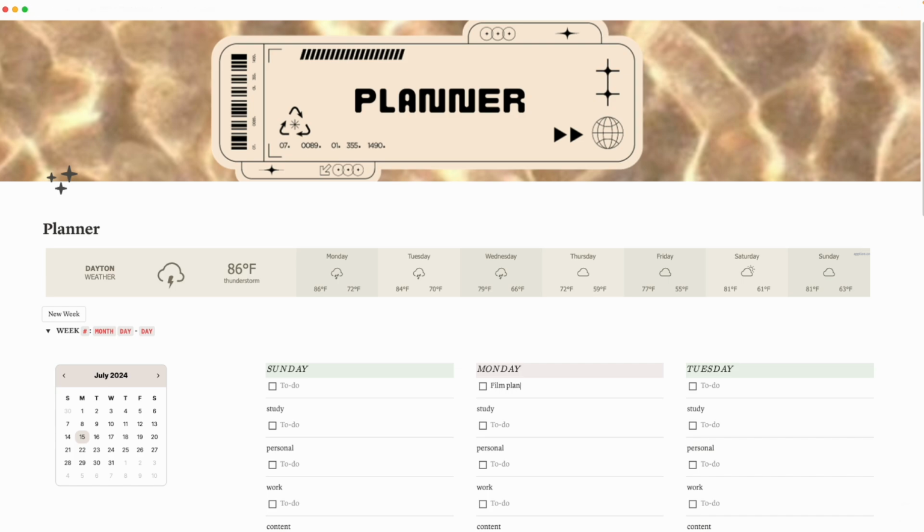Now, the personal planner that I downloaded was able to be customized and tweaked to my liking, and I love that, but I also love that it already came in a to-do list style. I kind of like that, and I was able to see every day of the week at a glance. I usually put the top 3 most important things that I wanted to get done that day at the very top, and then there was a divider separating the rest of the tasks. So I had an unlimited amount of space to add more to-dos for that day. And then if I had any birthdays or special events that had an actual hard set due date, I would put those at the very, very top of that day, so right above the 3 priorities, and I was able to see it right when I opened the page.